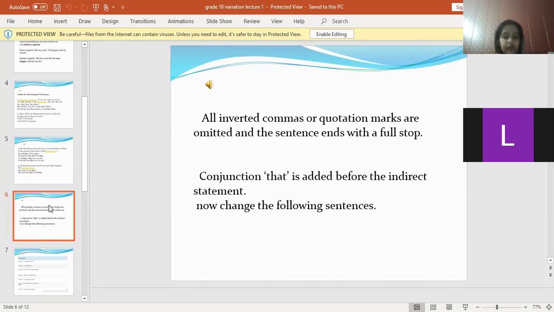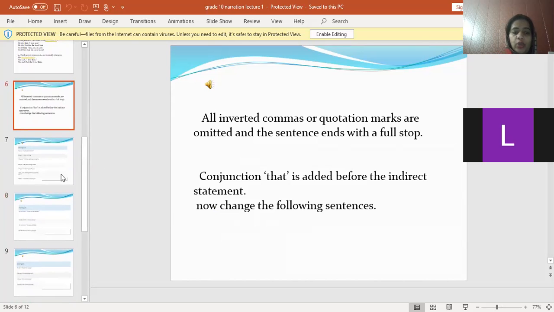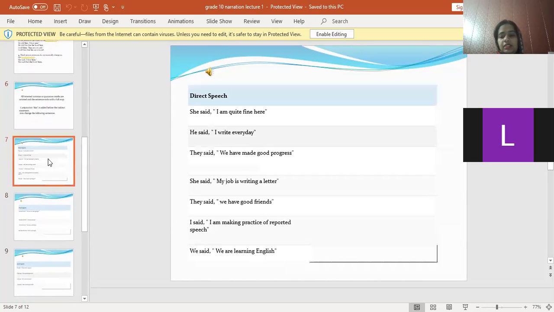Now change the following sentences. So a conjunction is added. Which conjunction is added? We will use the conjunction that for that purpose. After the omission of inverted commas, the conjunction that will be used. Okay, now change the following sentences. I just want quick responses from everyone because we are left with 5 minutes.